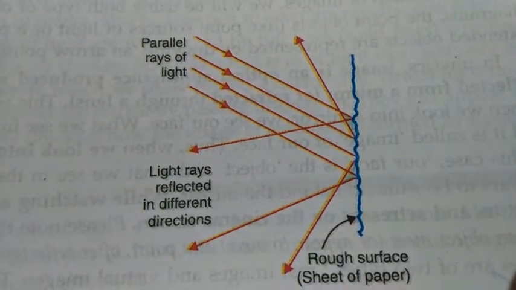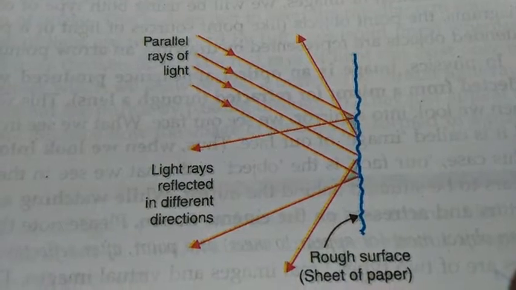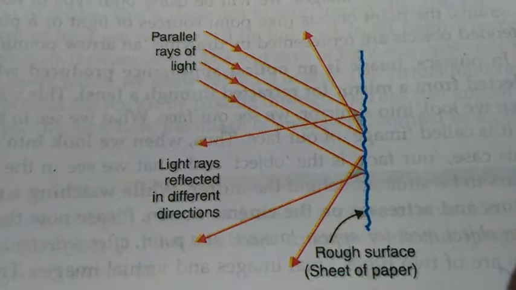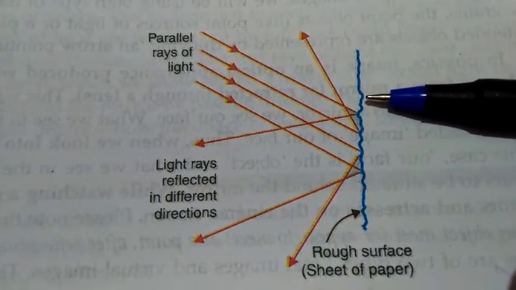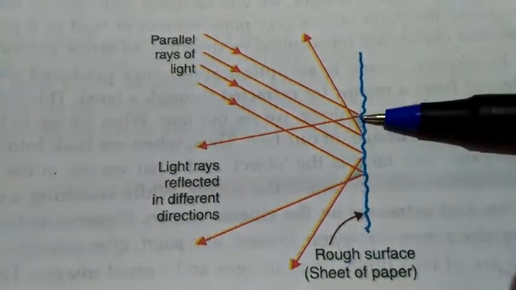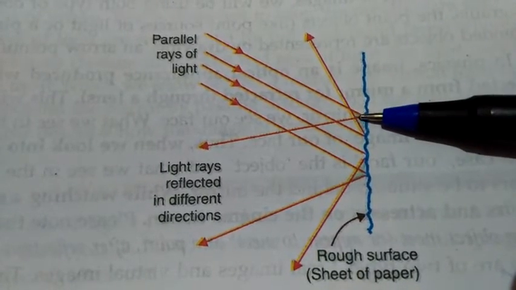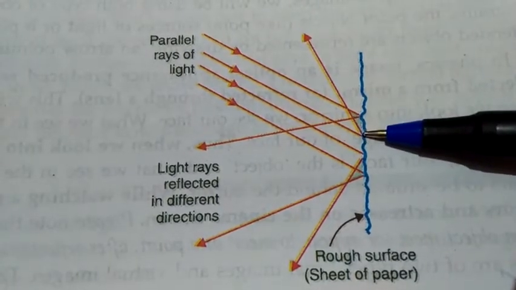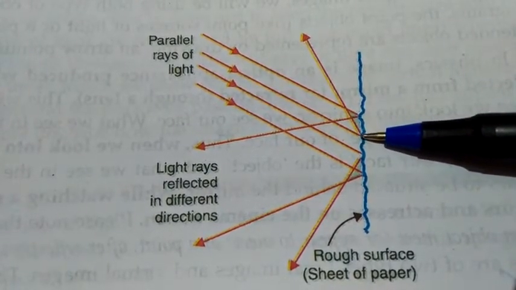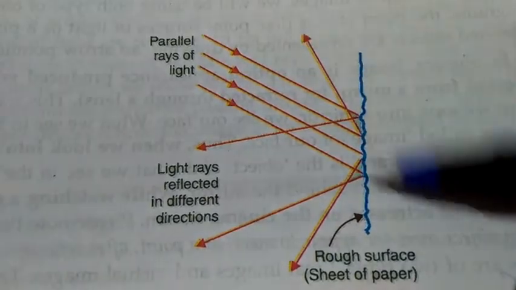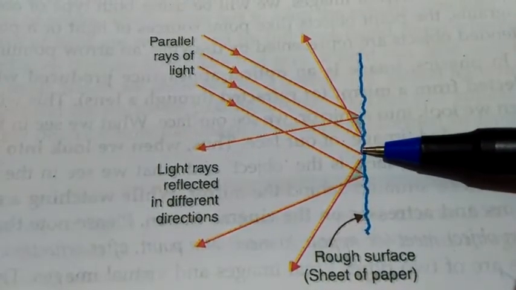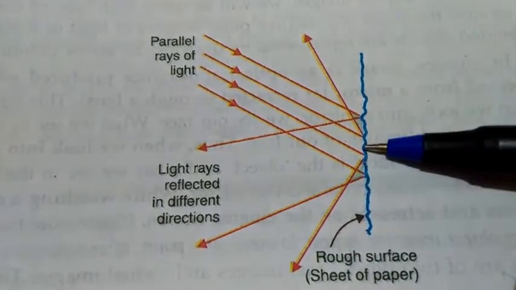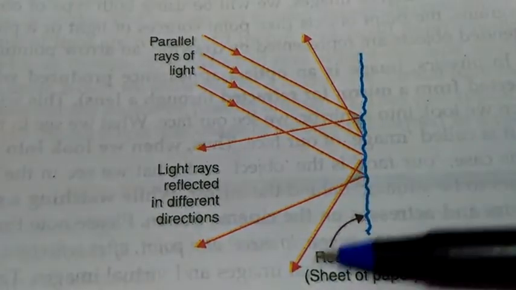Whatever two laws of reflection we have discussed, they are always applicable in case of reflection. They can never fail. So here in diffuse reflection also, the laws of reflection do not fail. I is equal to R, but for different rays, you can see here it is a bulging out part. For this, a different type of part. Here you can see the ray is coming here, it is going there. This part here is a little backside, so that's why its ray is going here.